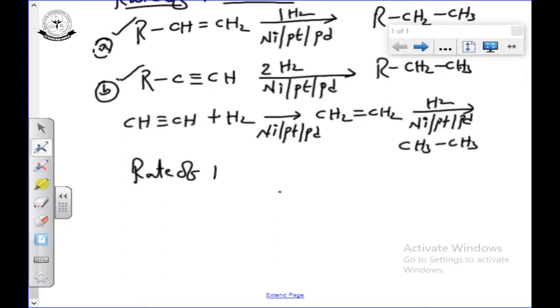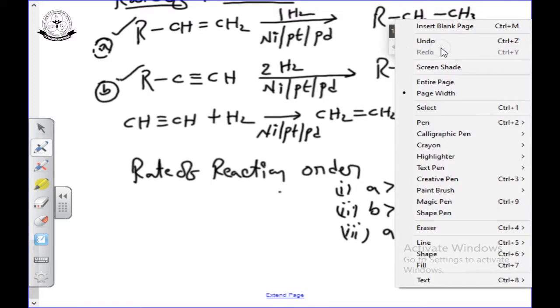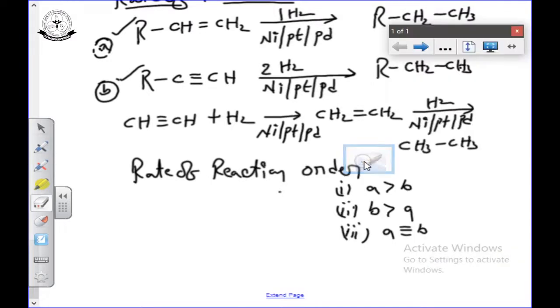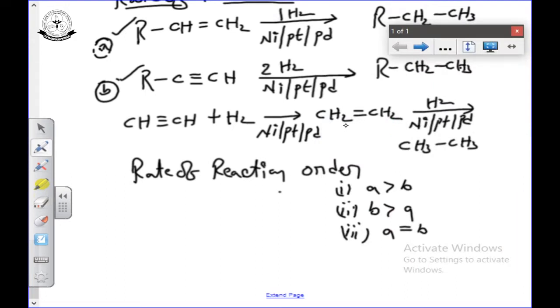The first option is A is greater than B, the second option is B is greater than A, and the third option is A equal to B. Generally A is not equal to B. Why? Because one is alkene and the other is alkyne, so the rate of reaction is not equal.